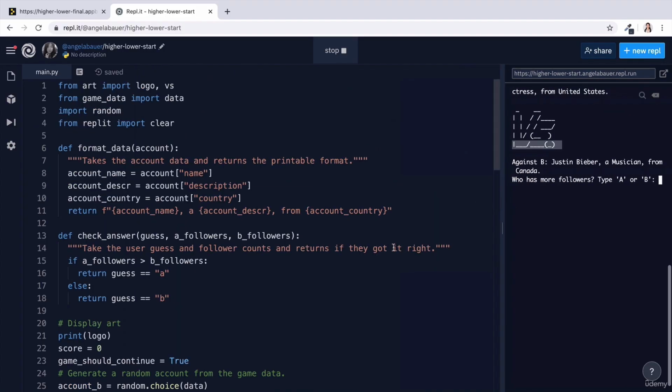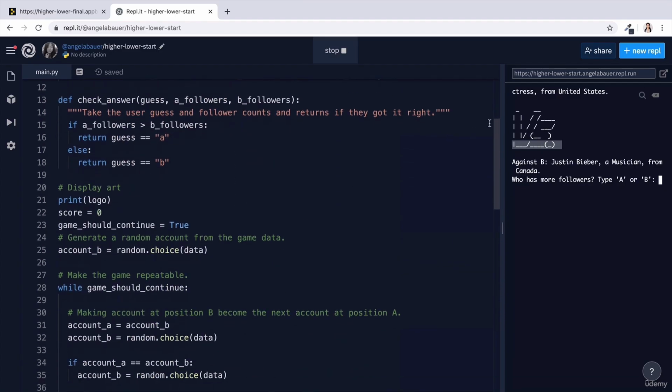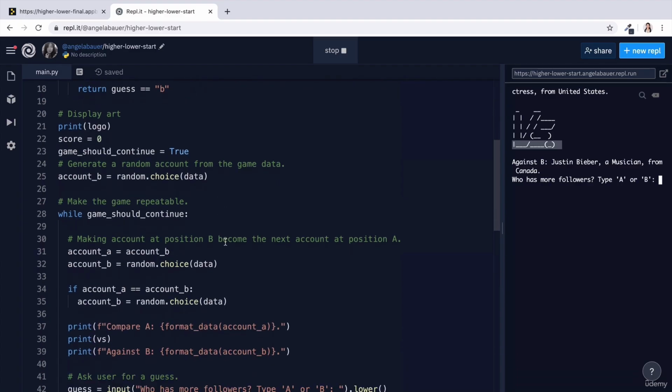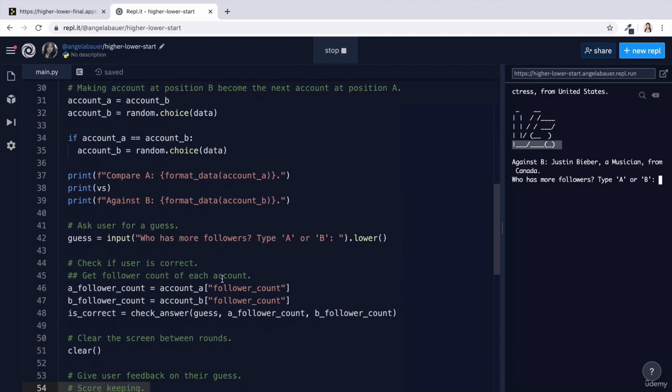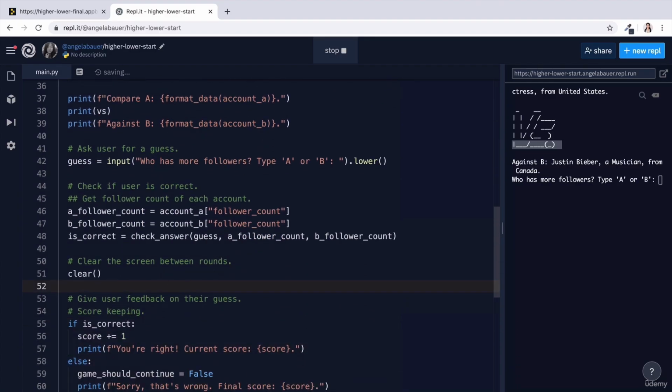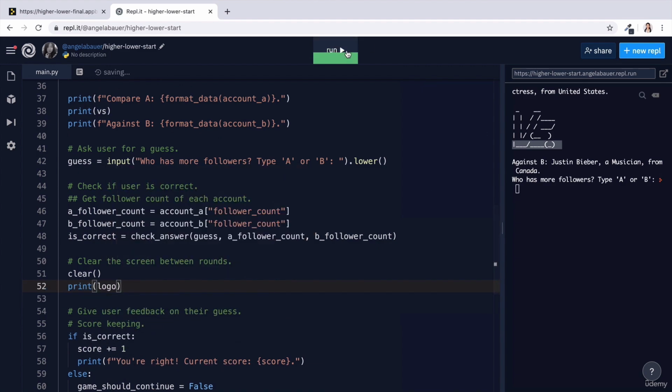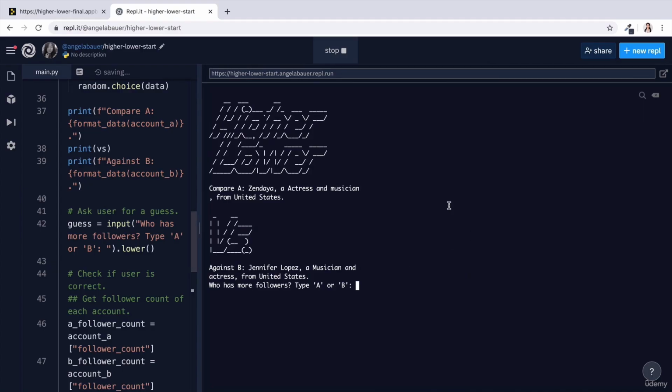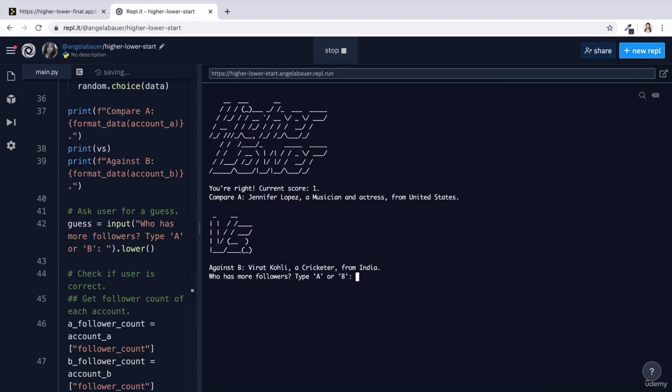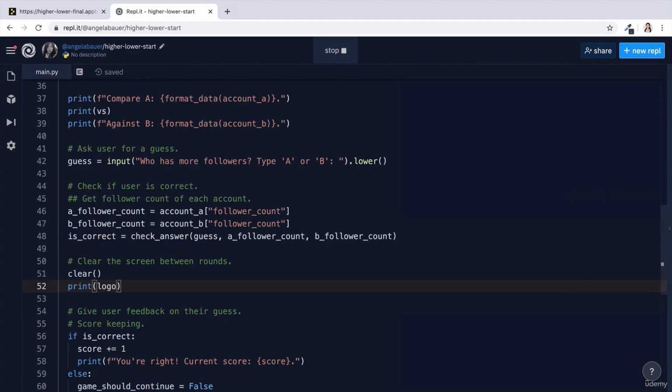Now, the only thing you'll notice is that the logo disappears in each successive round. It might be nice to see it even if we're going to the next round. So to do that, we have to print the logo just after we clear the screen, right here. So now, even though we've cleared the screen, we still get to see the logo, again, as long as we get the answer correct. That's all there is to it.